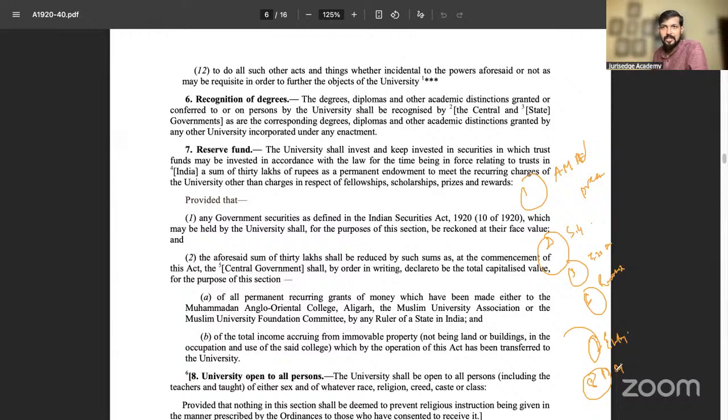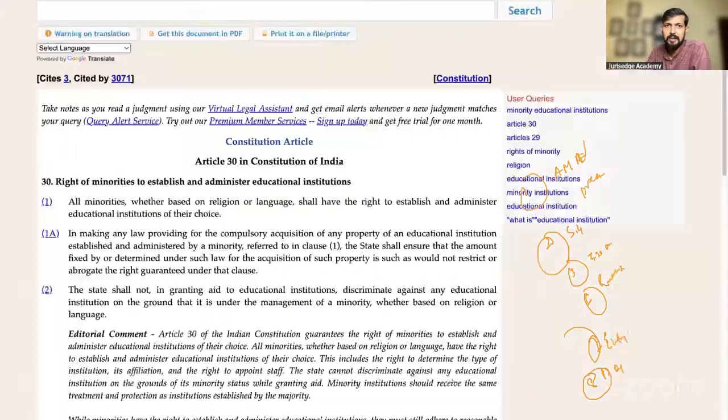So what have we seen? Article 30, at least from the Aziz Basha perspective, we have seen Article 30. Why read Article 30(1)? Article 30(1) is the most important thing. The rest of Article 30, which is not important for this case, we haven't read yet, and we are going to study it later, in the next class, when we get to the judicial reasoning: how D.Y. Chandrachud gets into the Aziz Basha judgment, whether it's correct or not. We'll talk about that in the next class.